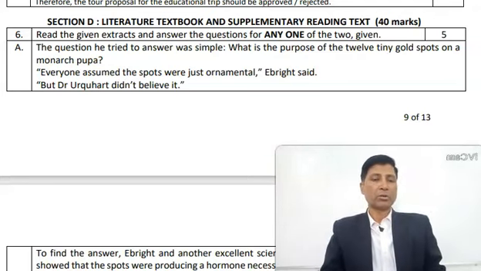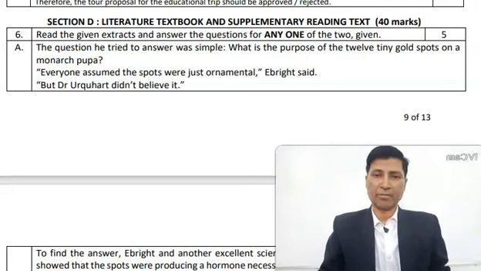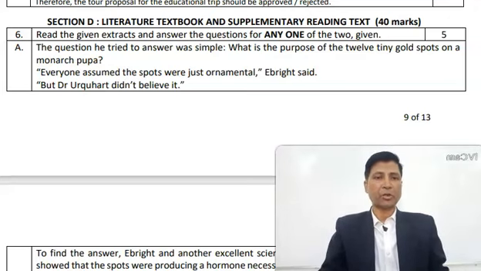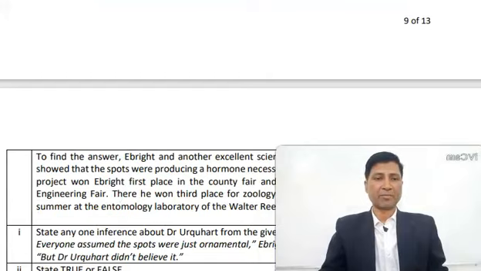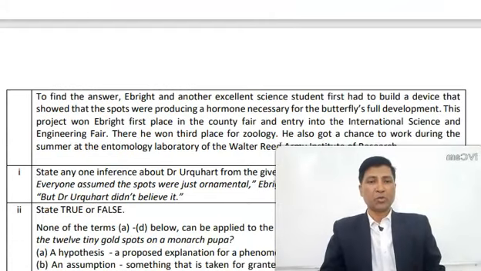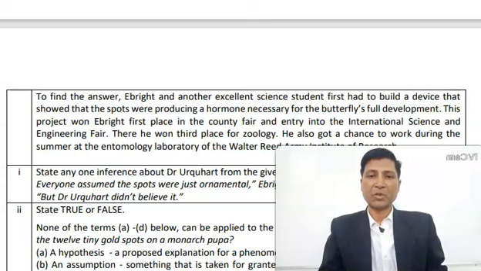Let us read out the extract first. Everyone assumed the spots were just ornamental, a bride said. But Dr. Urquhart didn't believe it. To find the answer, a bright and another excellent science student first had to build a device that showed that the spots were producing a hormone necessary for the butterfly's full development.